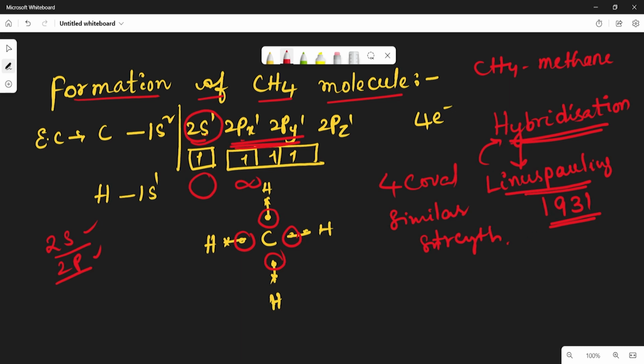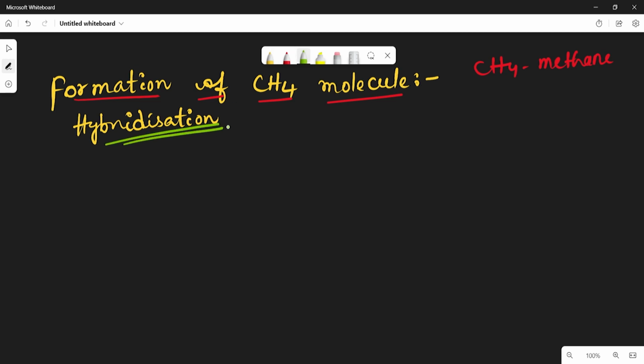So now we have to discuss what hybridization is. I think all of you know very well what hybridization is. Once again I will recall. Hybridization means the redistribution or reshuffling of orbitals of almost equal energy in individual atoms to give an equal number of new orbitals with identical properties like energy and shape. So it is called hybridization.